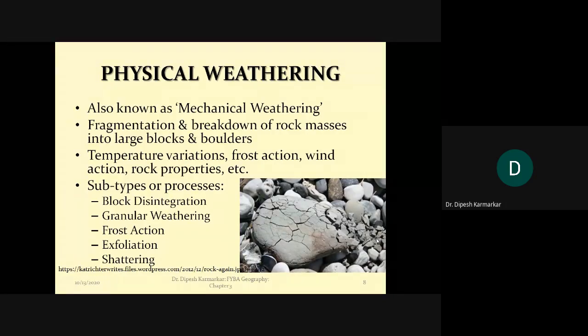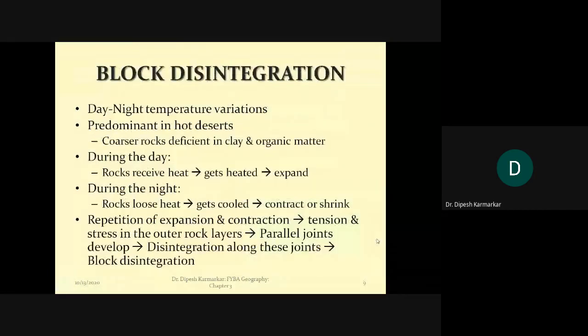Now there are various subtypes of physical weathering, depending upon the way the rock breaks, depending upon the factor that influences the process of disintegration. And those types are block disintegration, granular weathering, frost action, exfoliation and shattering. So these are the five that we will try to talk about.